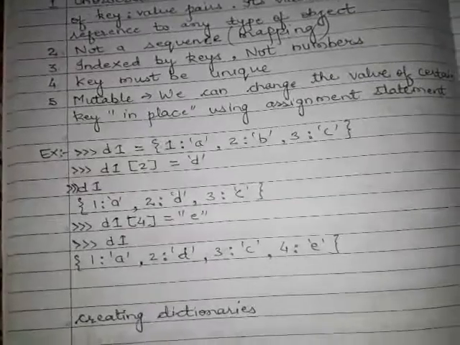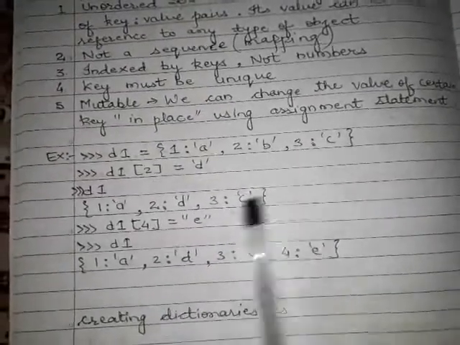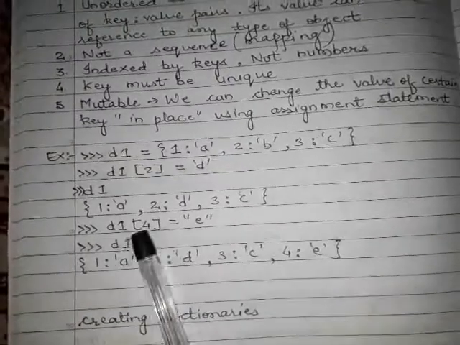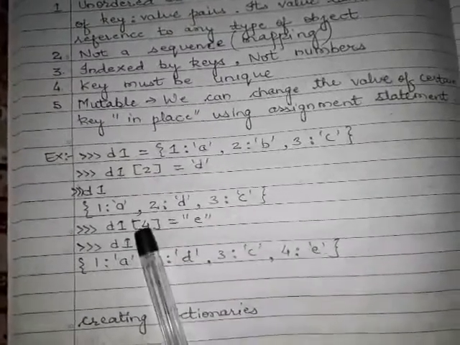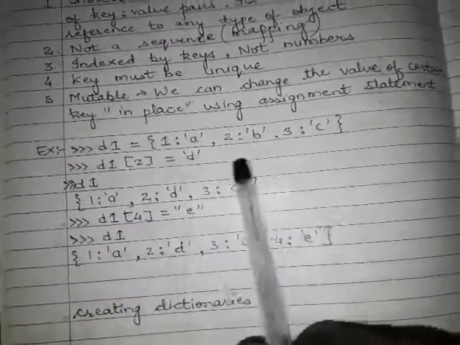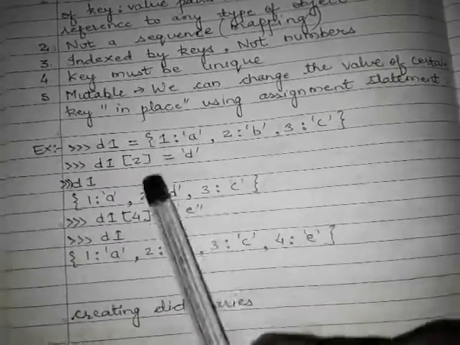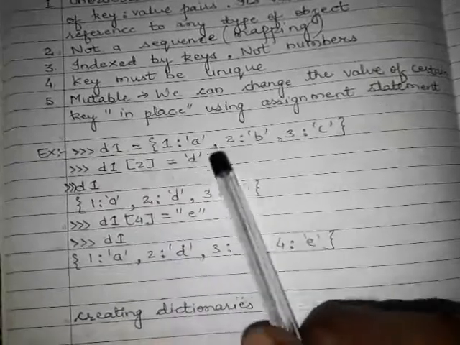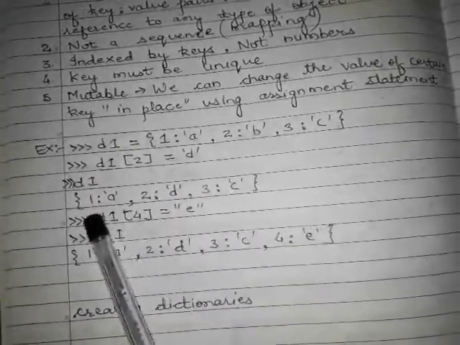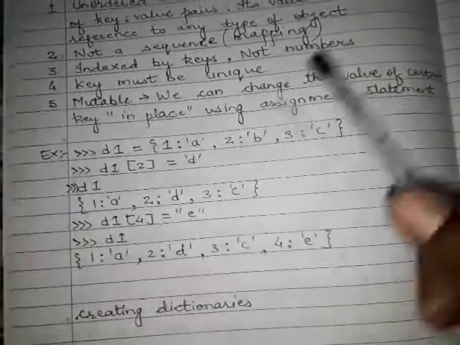Now if you want to add some more elements, some more key value pairs, you simply write D1 of 4 equals E. 4 is not present in this dictionary, so it will add another key value pair to the dictionary. When you print D1, you get 1: A, 2: D, 3: C, 4: E. So this is an update if you want to change a value, and this is simply adding a key value pair. That's why a dictionary is called a mutable object.